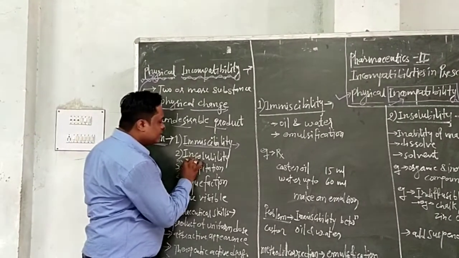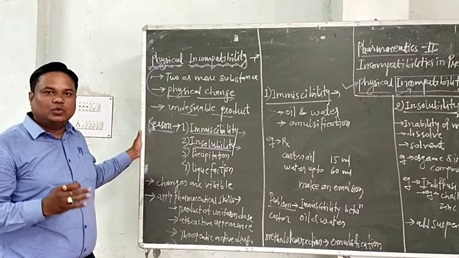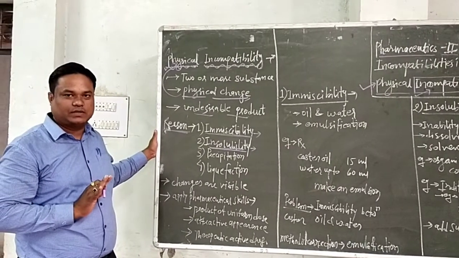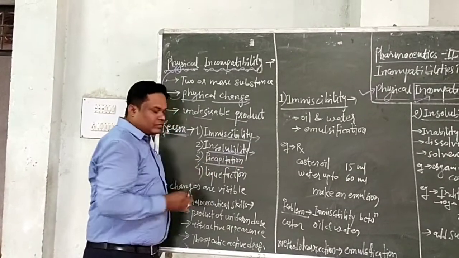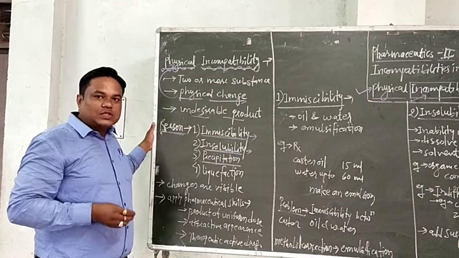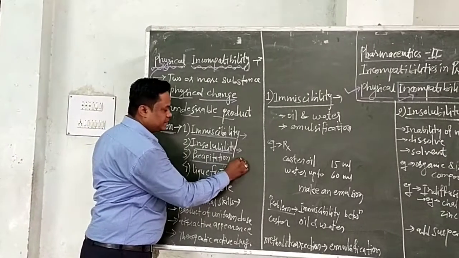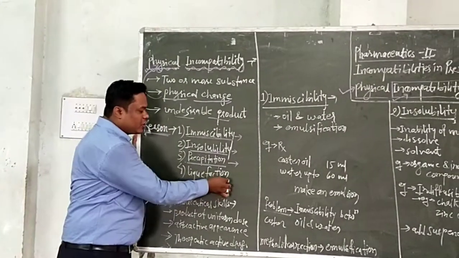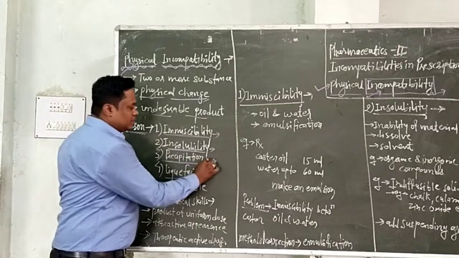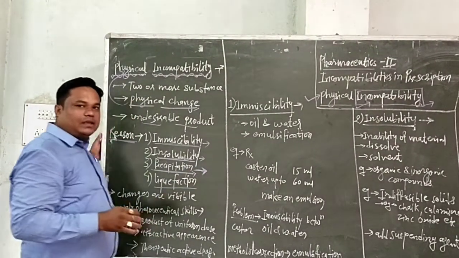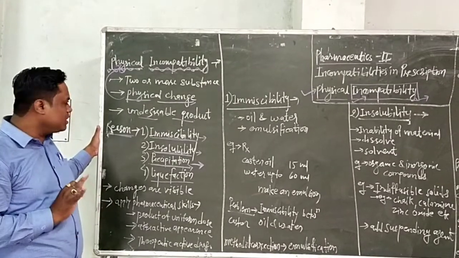The second is insolubility, meaning the inability of a material to dissolve in a particular solvent. The third is precipitation, where the material, when mixed with the solution, forms a precipitate. An example of precipitation is resin: when added to water, it forms a precipitate, meaning an insoluble mass.